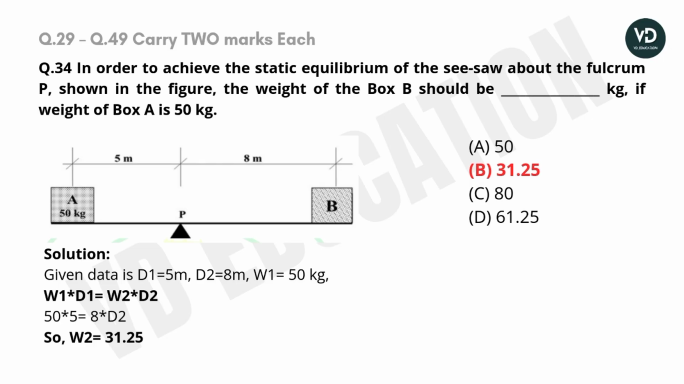So we can use this formula: weight of the first object into distance of the first object is equal to the weight of the second object into distance of the second object. After putting the values as 50 into 5 is equal to 8 into distance of the object 2, we can get distance of the object 2 as 31.25 meter.